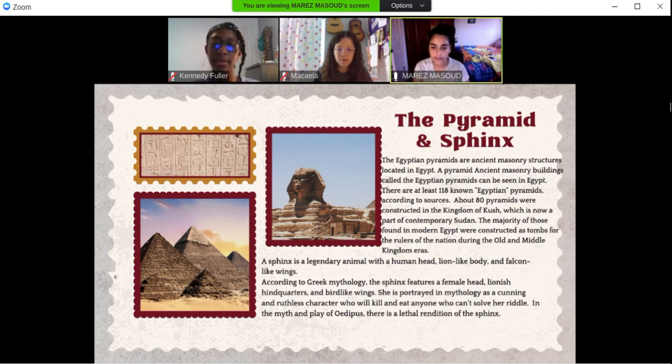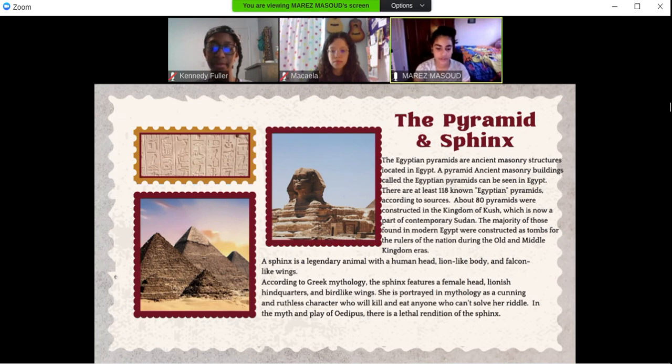About 80 pyramids were constructed in the Kingdom of Kush, which is now known as part of contemporary Sudan. The majority of those found in modern Egypt were constructed as tombs for the rulers of the nation during the Old and Middle Kingdom eras.